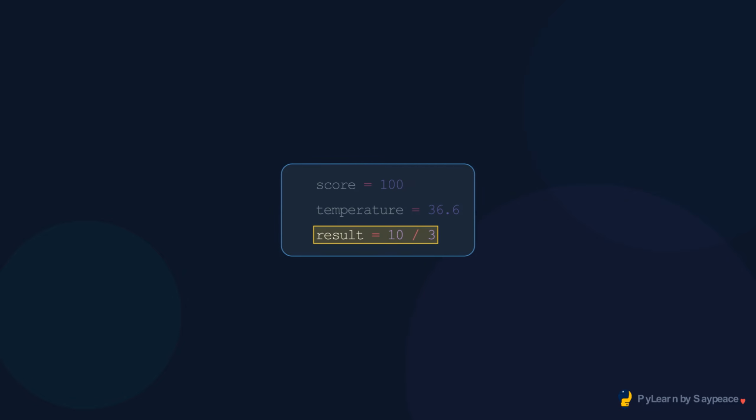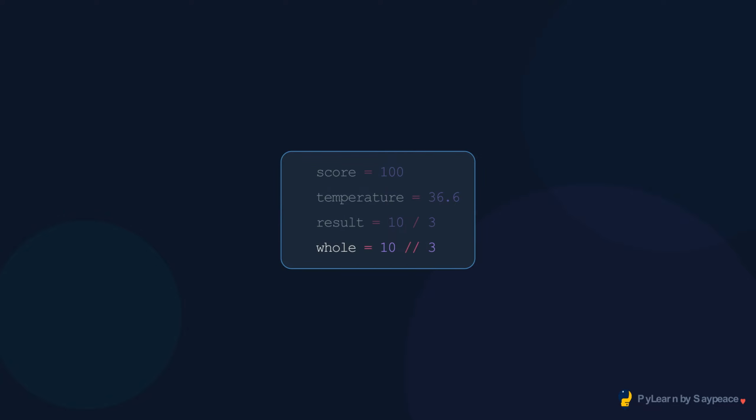Division in Python 3 always returns a float, even when the result is whole. Result is 3.3333, not 3. Floor division uses two slashes. It divides and rounds down. Whole is 3, the fractional part is discarded.